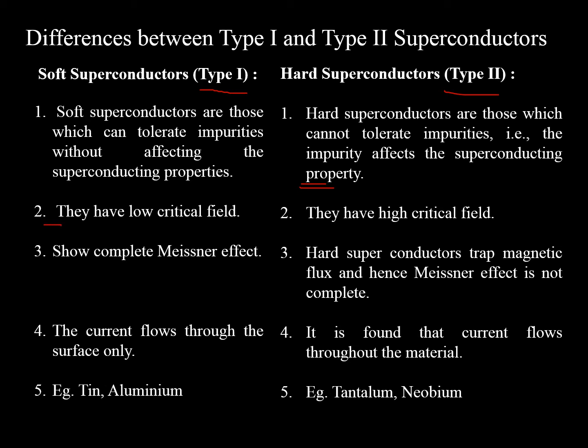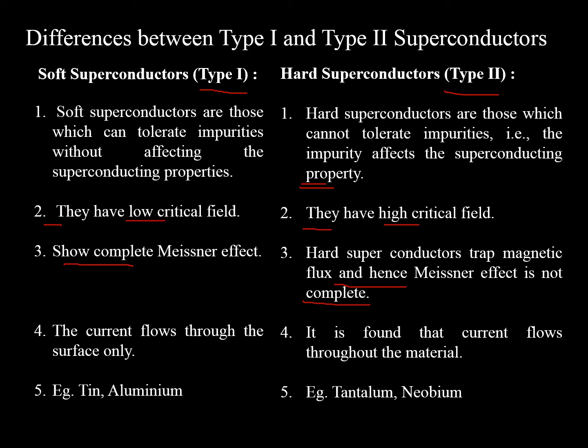Impurities in the sense, if you dope something, then the superconducting behavior will collapse in type 2 superconductors. Here in type 1 the critical field is low, and in type 2 the critical field is high. In type 1 superconductors they show complete Meissner effect, and here they show complete Meissner effect up to one stage, then a mixed state, and then complete expulsion in the other state. So the hard superconductors trap magnetic flux, and hence the Meissner effect is not complete. This happens in the vortex state.